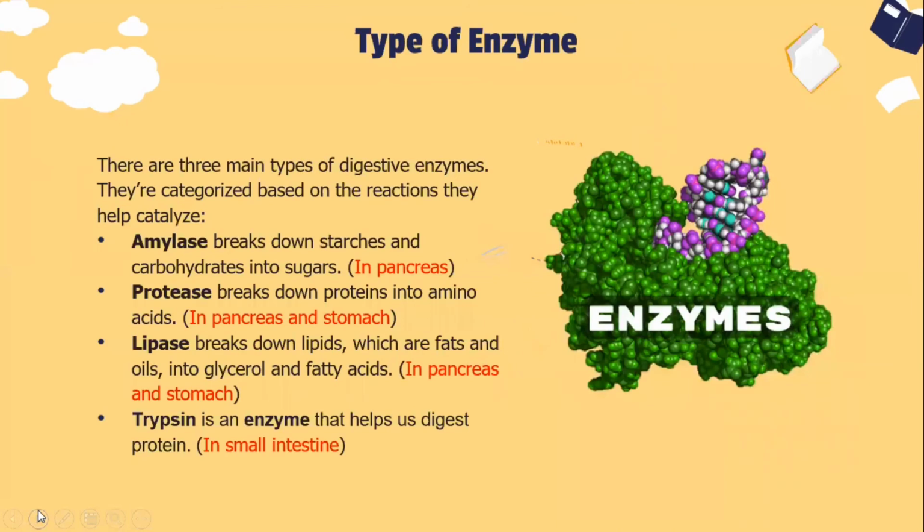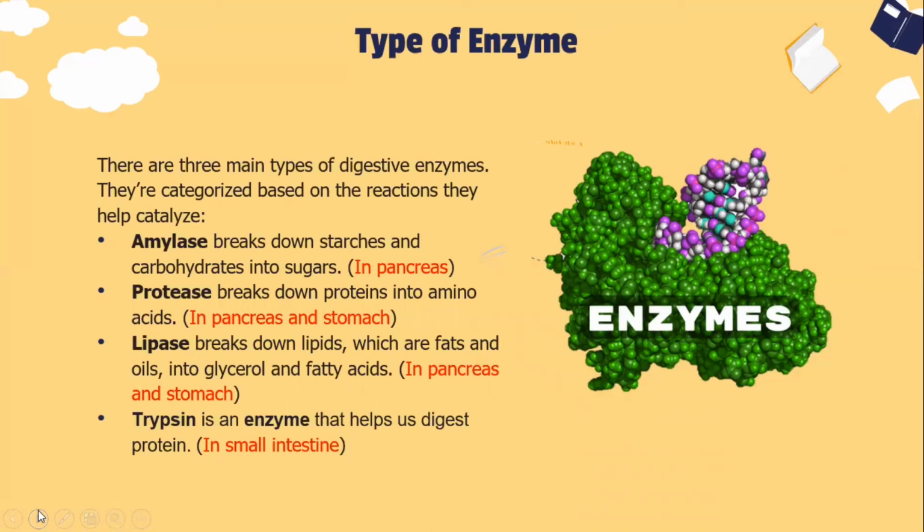Okay. The last one that we need to know is about the types of enzymes that we have in our body. The first one is the enzyme amylase, which will break down starches and carbohydrates into sugar. We can find this kind of enzyme in the pancreas. The next enzyme is protease, which will break down proteins into amino acids. We can find this kind of enzyme in the pancreas and stomach.